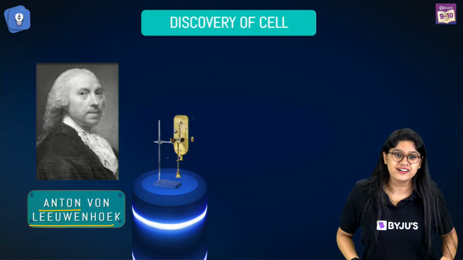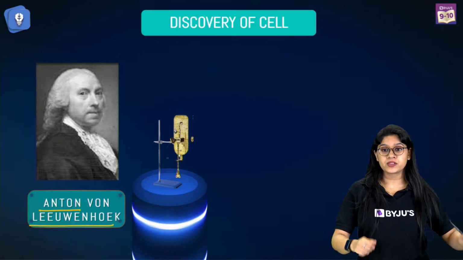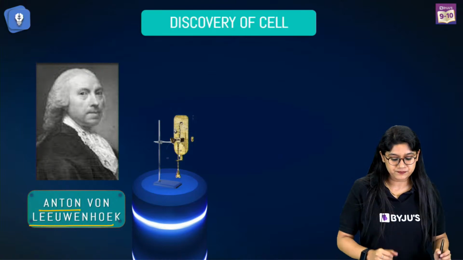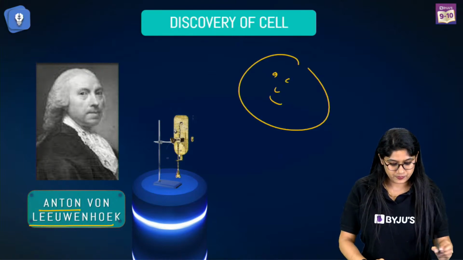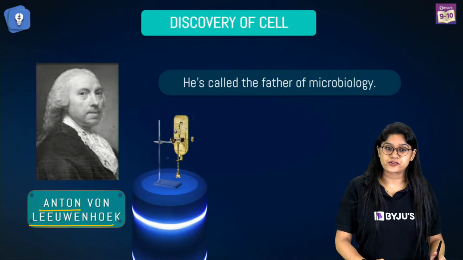In 1665, Robert Hooke discovered the cell and coined the term cell, right? And when we talk about Leeuwenhoek, we call him the father of microbiology.